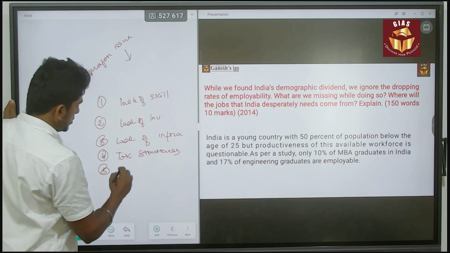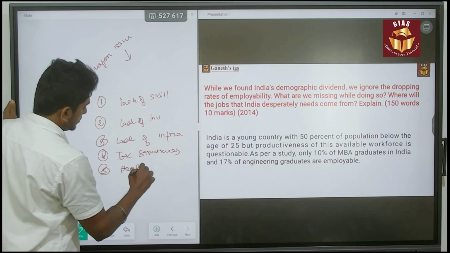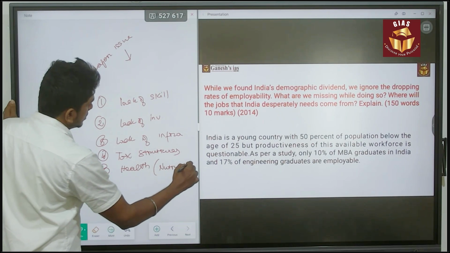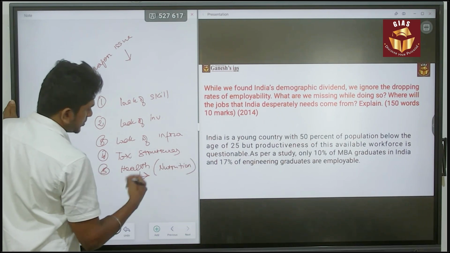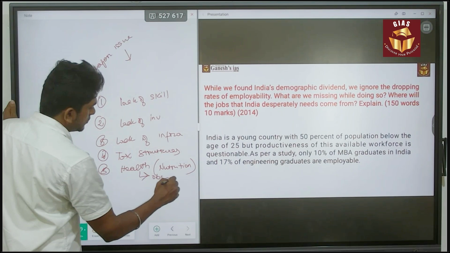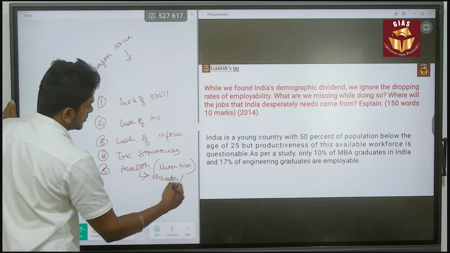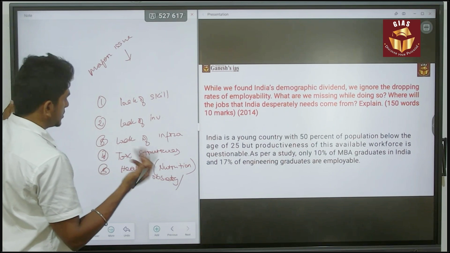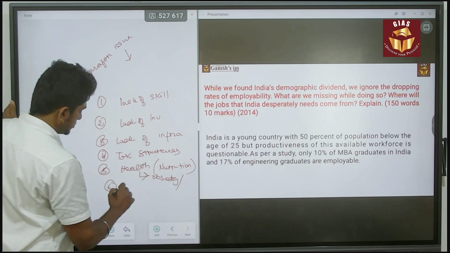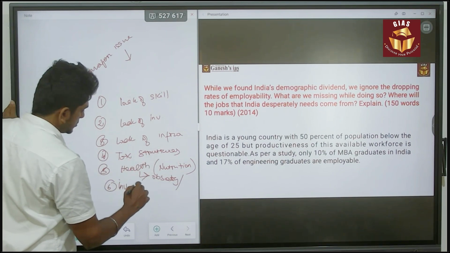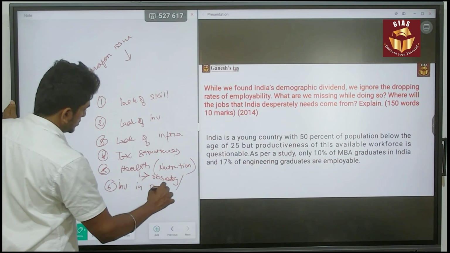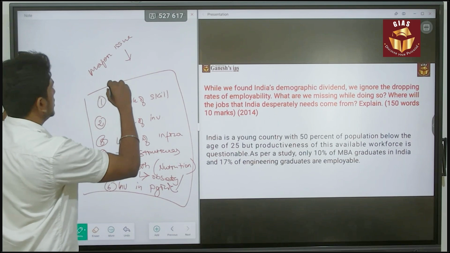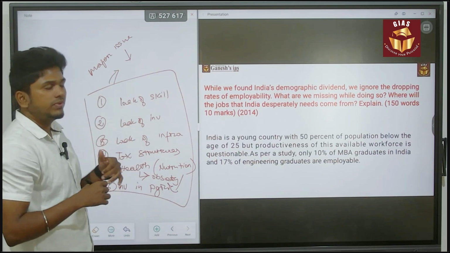Fifth, the issue of health, nutrition, or else the present day population is facing the issue of obesity. So these are the major issues. And then we can say about the lack of skills and investments in agriculture. So these are the major issues affecting India's growth related to the demographic dividend.